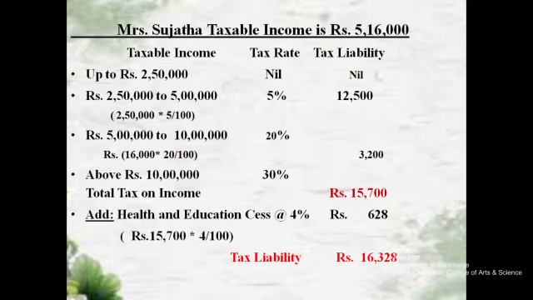So finally we get the tax liability. This is already the tax, and now the health and education cess also has to be added to it. The total tax liability is 16,328. So Mrs. Sujata has to pay rupees 16,328 as tax liability for the previous year, for the assessment year 2020-2021, after the filing of her return, to the government.